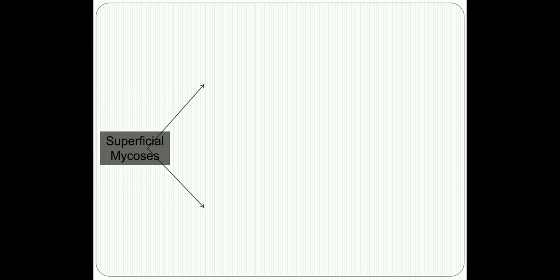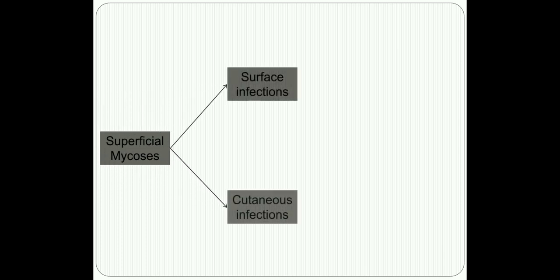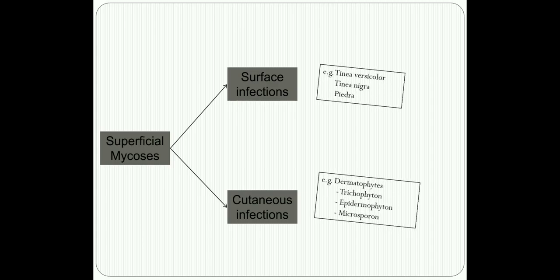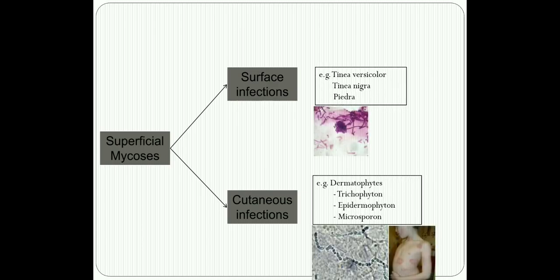Superficial mycoses are further subclassified as surface infections and skin infections, or cutaneous infections. The common surface infections are Tinea versicolor, Tinea nigra and Piedra, and the cutaneous infections, the major chunk of them being caused by dermatophytes, which are also called skin plants. Derma, skin; phytes, plants.